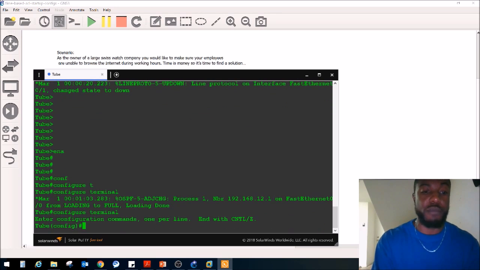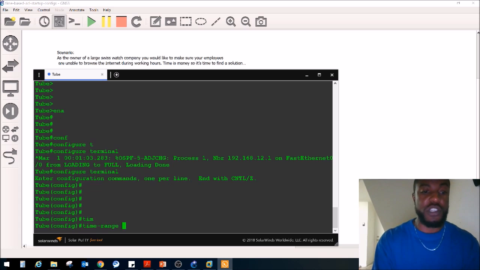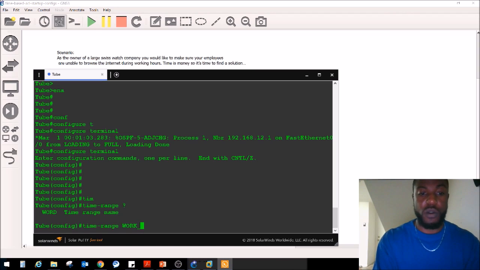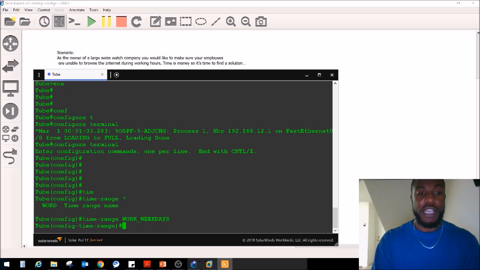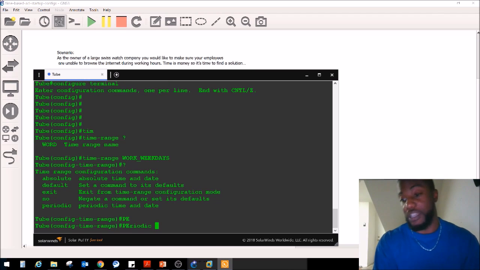So we're going to go to global config mode. OSPF just came up, and to do the time range, you can just do time-range, just like that. It's a simple one. We know that it's weekdays, so we're going to call it work_weekdays. Now we're in that, and we have to specify what work weekdays are. Well, we know it's periodic. Unfortunately, we have to work periodically.